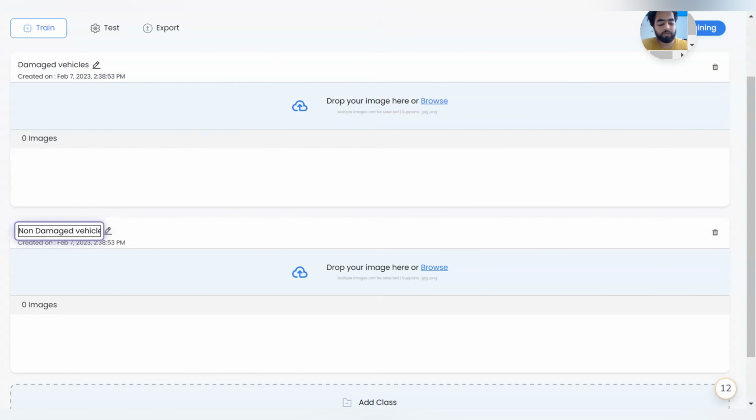It is showing that the characters should not exceed 20, so we'll do one thing. We'll just remove this part and keep it as non-damaged.